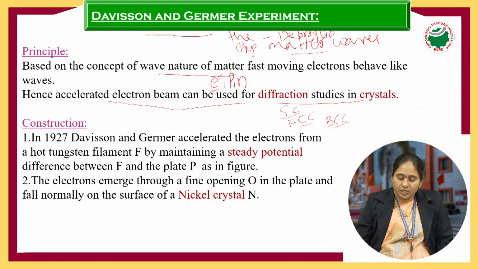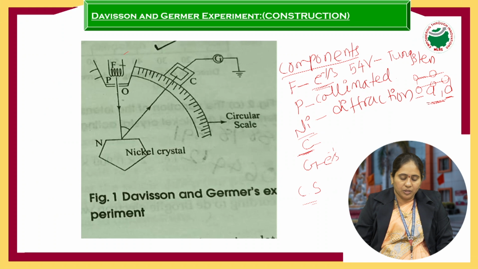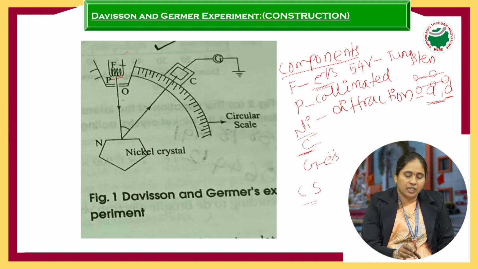In the Davisson-Germer experiment, we have the filament F. We apply a 54 volt potential at the filament F, which is made of tungsten. When we apply the 54 volt potential, the filament gets heated and emits electrons. These electrons fall normally on the nickel crystal.